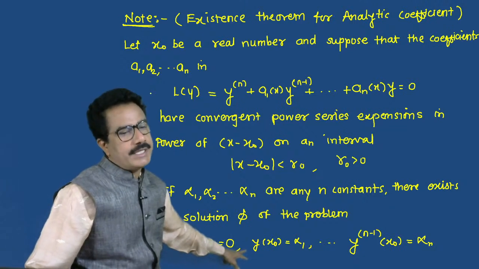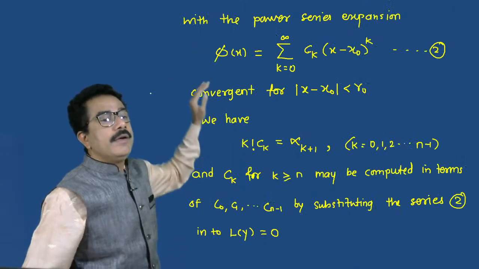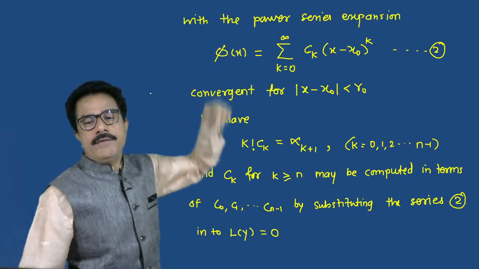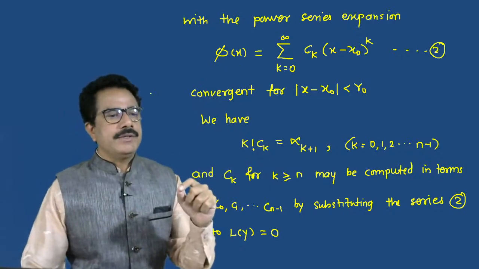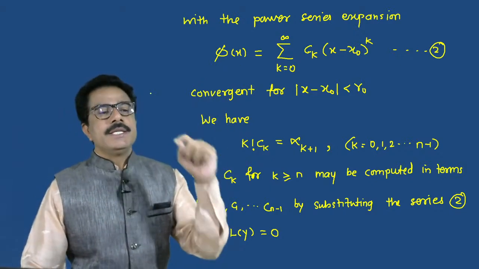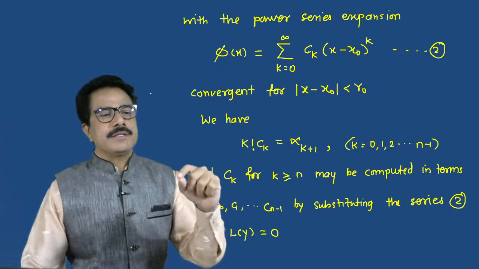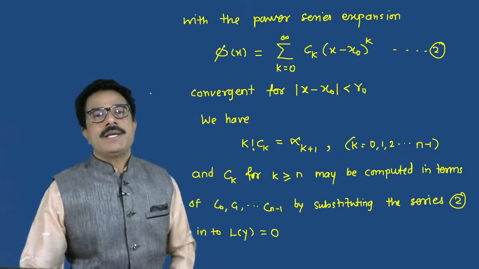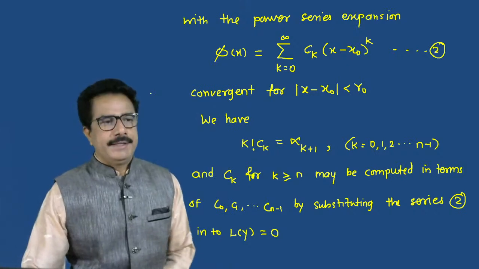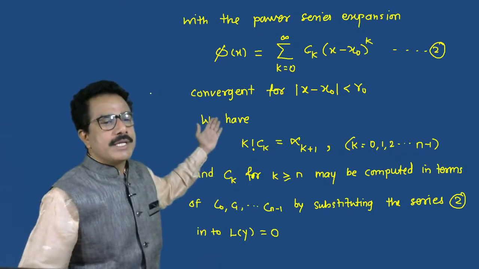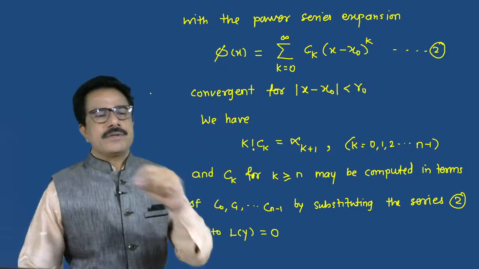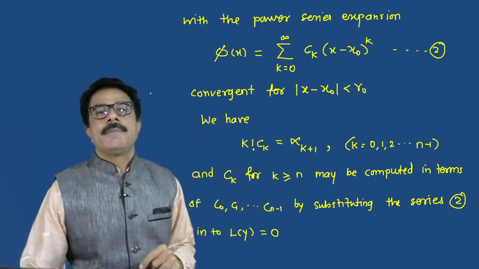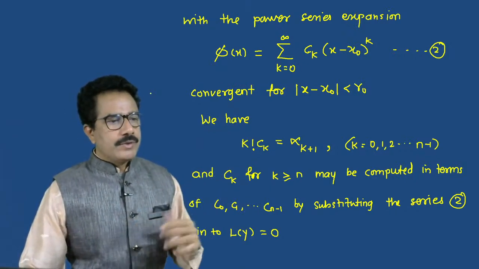Under this initial condition we can find the solution with the power series phi of x equals summation k equals 0 to infinity of c k times (x minus x naught) raised to k. This is the power series expansion of the solution phi, which is convergent for |x minus x naught| less than r naught.